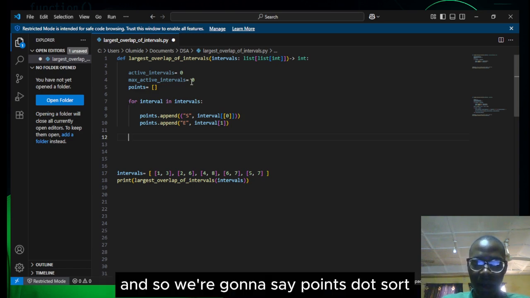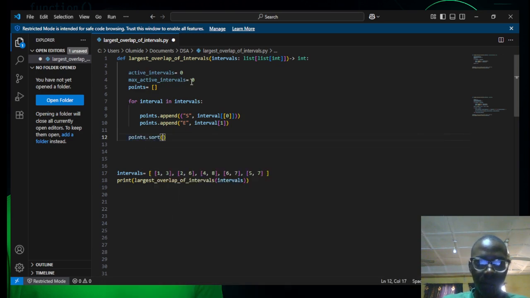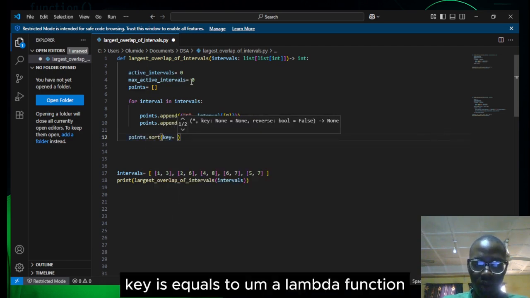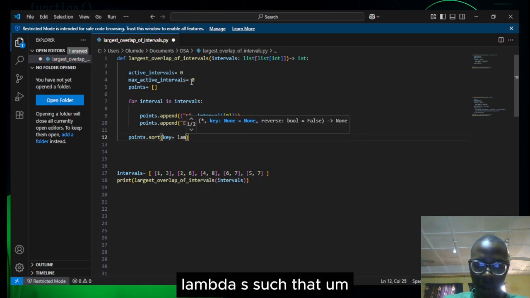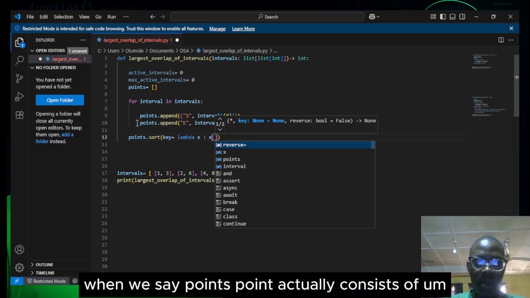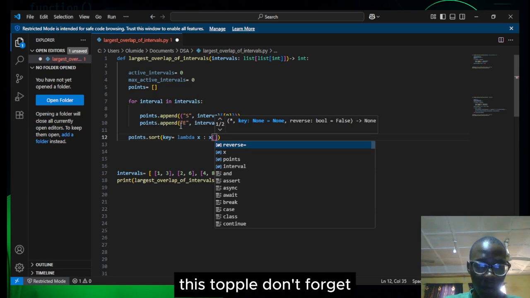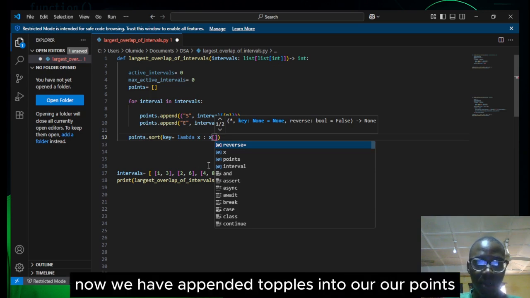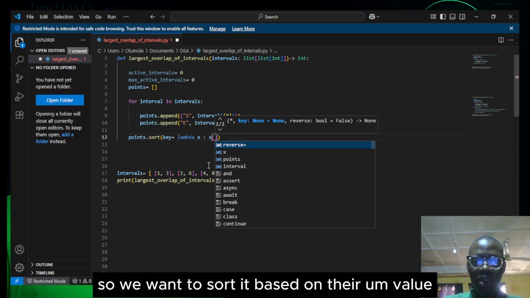So we're going to say points dot sort, key equals a lambda function, lambda s. Don't forget, we have appended tuples into our points, so we want to sort them based on their value.